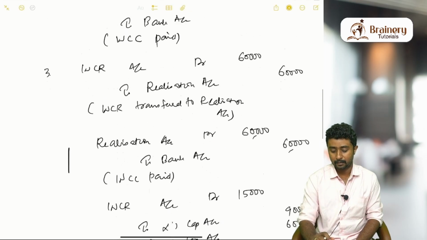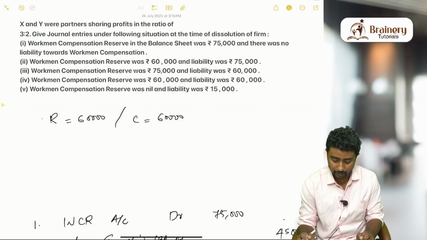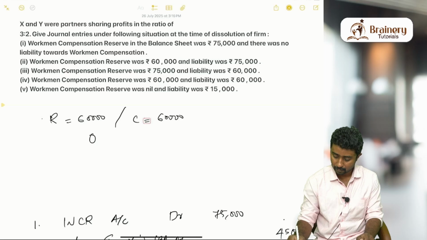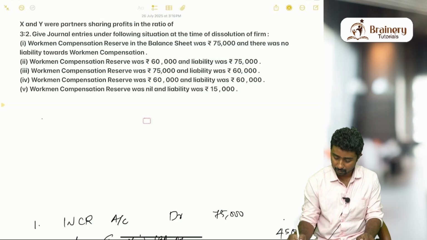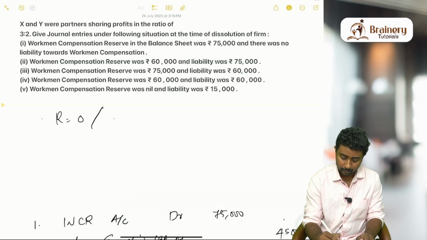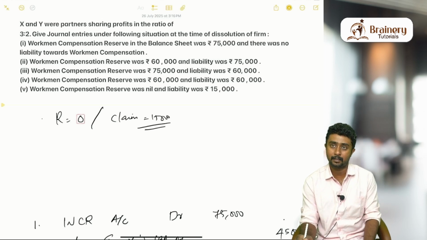Now the last case. Workmen compensation reserve was nil, so reserve is 0, but claim is there. Claim is 15,000. Whenever they talk about some liability, it's the claim only.